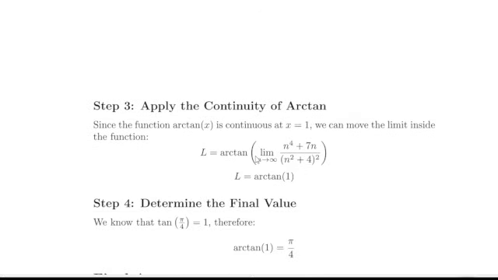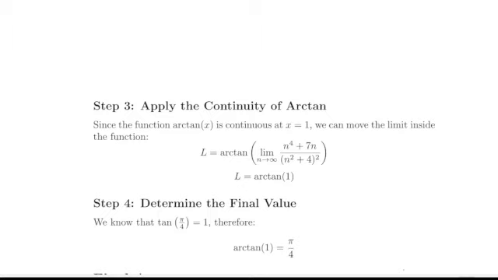The reason we can evaluate the inside first, so we're basically passing the limit inside the arctangent, is because arctangent is continuous at x equals 1. In fact, the domain of arctangent is all real numbers.